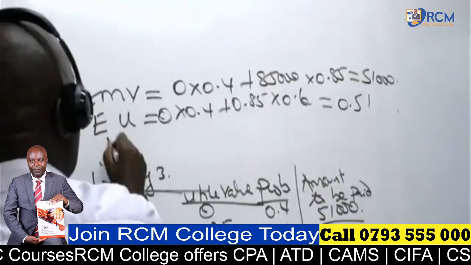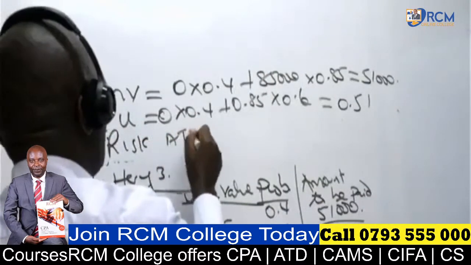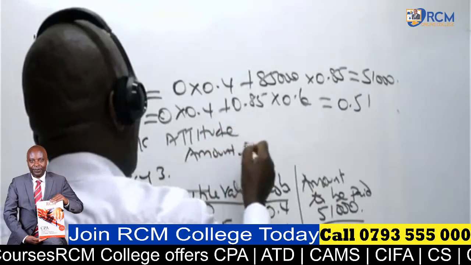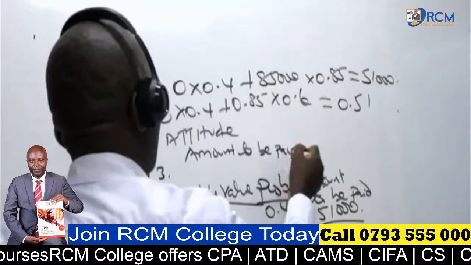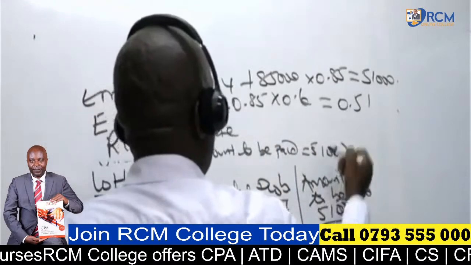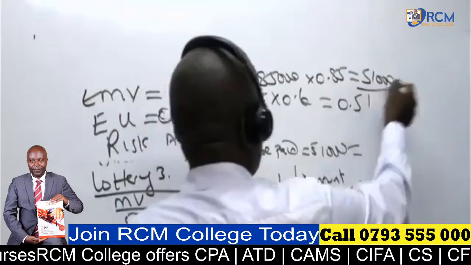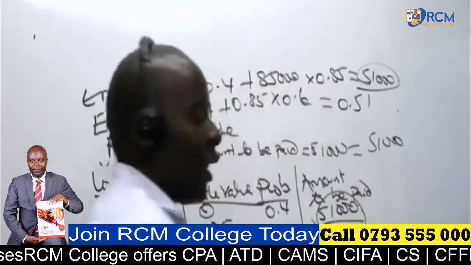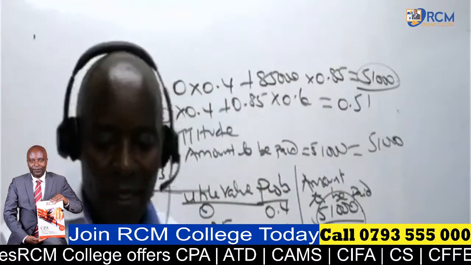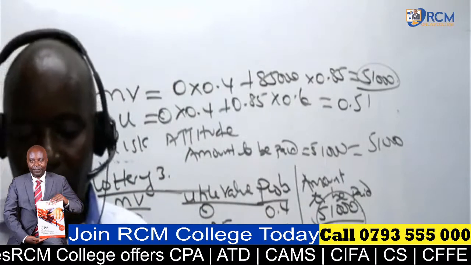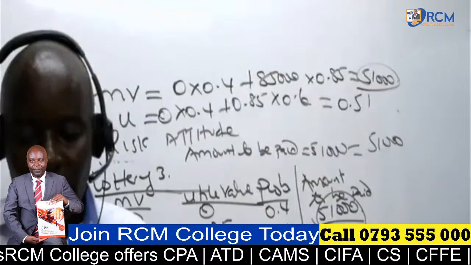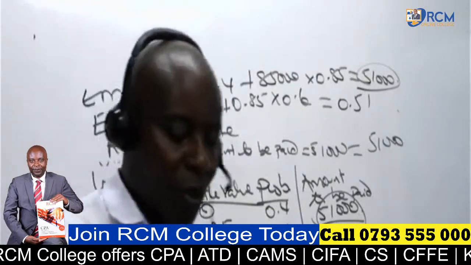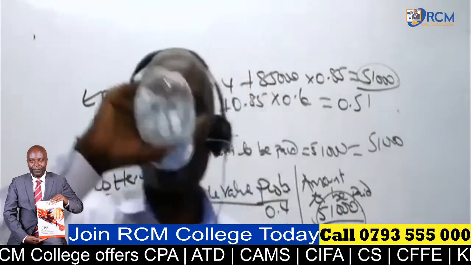Amount to be paid, so risk attitude. You look at the amount to be paid. The amount to be paid is 51,000, which is exactly equal to this 51,000. So how will you classify this gentleman? This guy will be risk neutral.